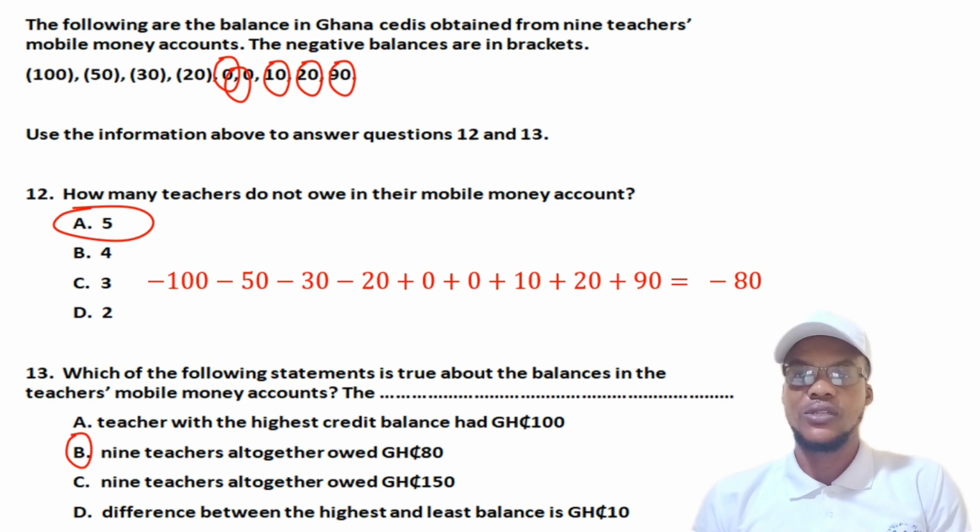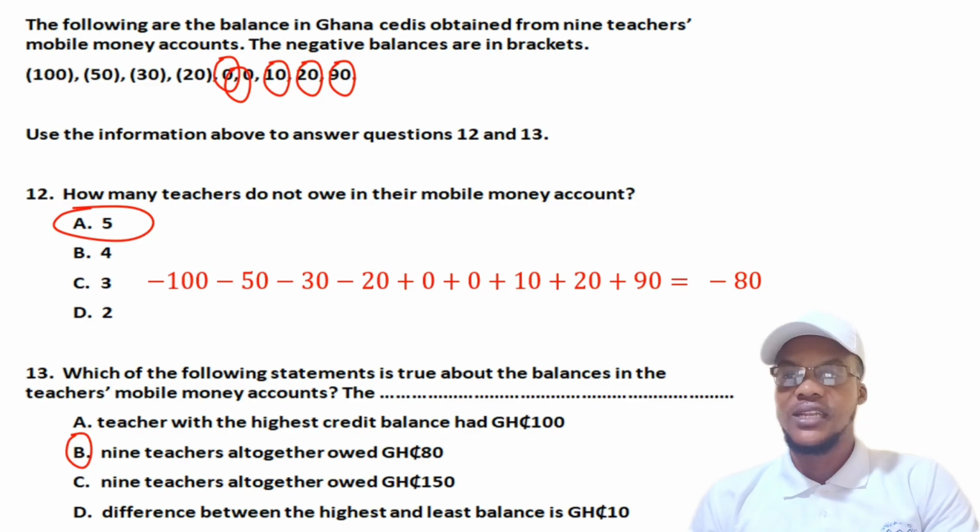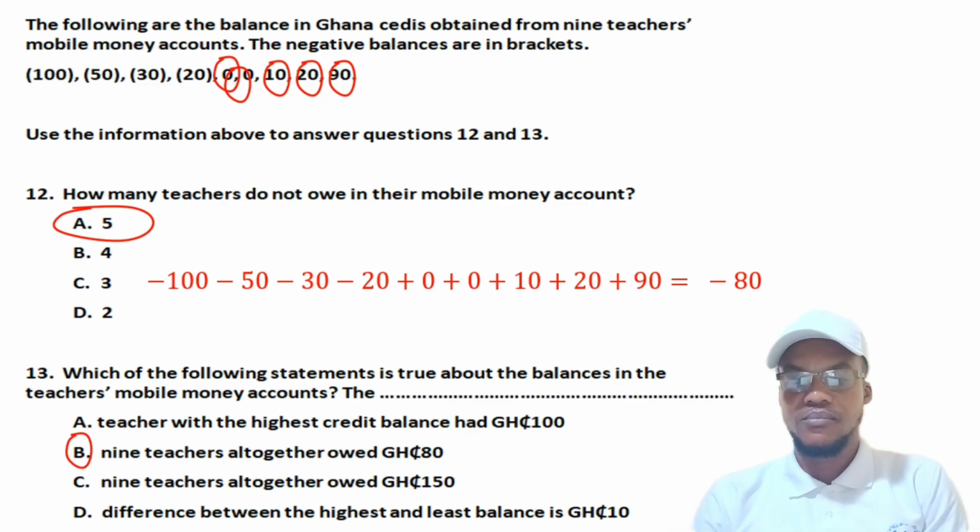The rest are the least. So if you subtract the 100 which is owing from the 90, there's no way you are going to get 10 Ghana cedis. So that one also suggests that it's not the answer. So our answer is the B.